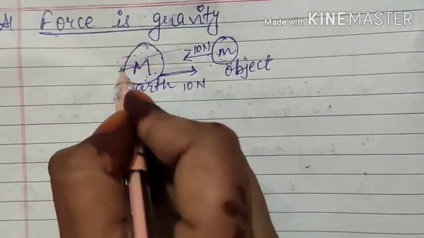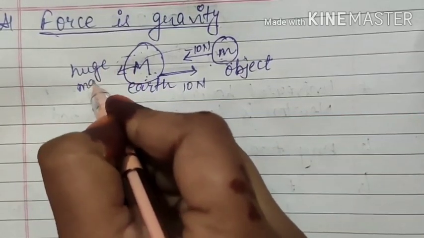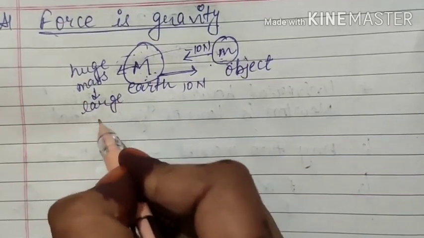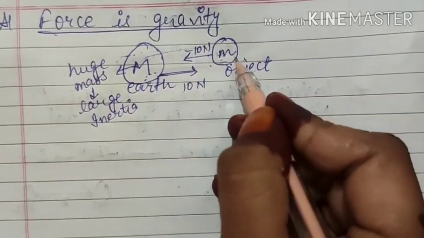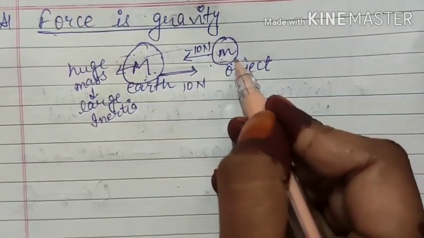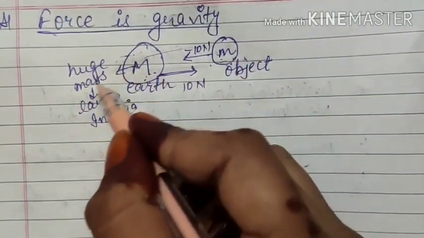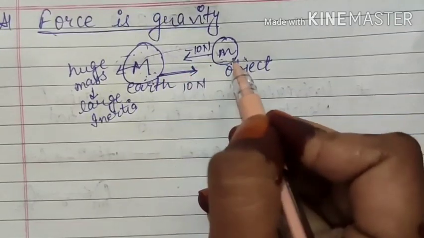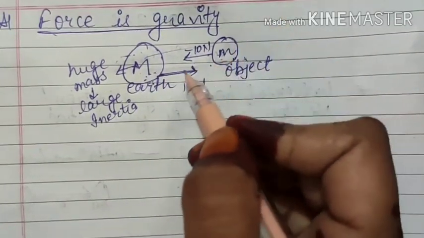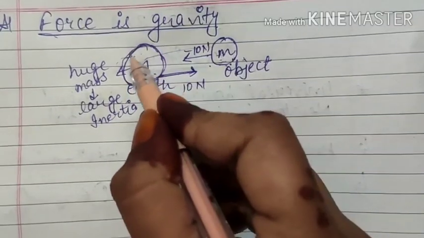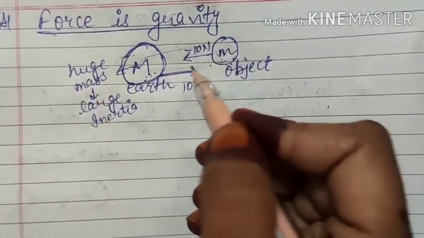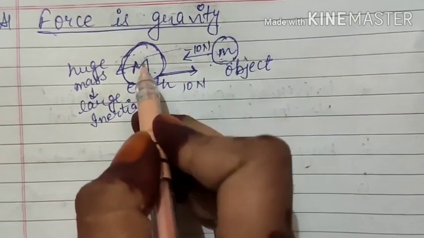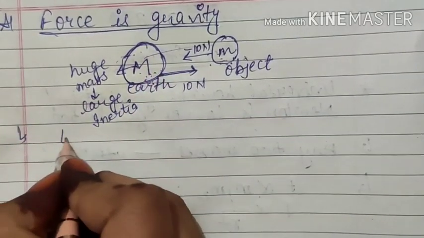The reason is Earth has a huge amount of mass, and as we learned, if it has a huge amount of mass, then it also has a large amount of inertia, and your body and this object do not have that, cannot apply that much force so that it can overcome the large inertia of Earth. Otherwise the Earth would have come and stuck to the mass, right? But since the Earth will not move from its place because it has a large amount of mass, otherwise both are applying equal forces on each other. But our concept is that Earth attracts all the objects.